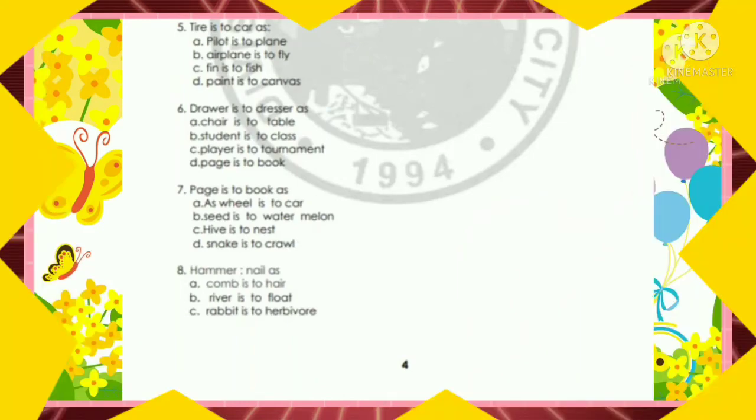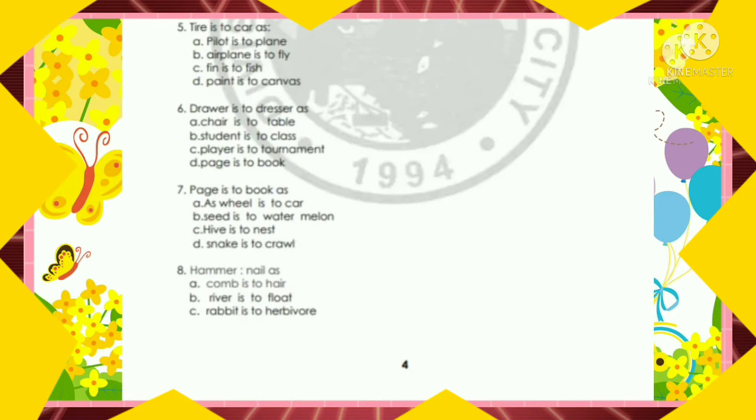Number 6. Drawer is to dresser, as A. Chair is to table, B. Student is to class, C. Player is to tournament, D. Page is to book. 7. Page is to book, as A. Wheel is to car, B. Seed is to watermelon, C. Hive is to nest, D. Snake is to crawl.